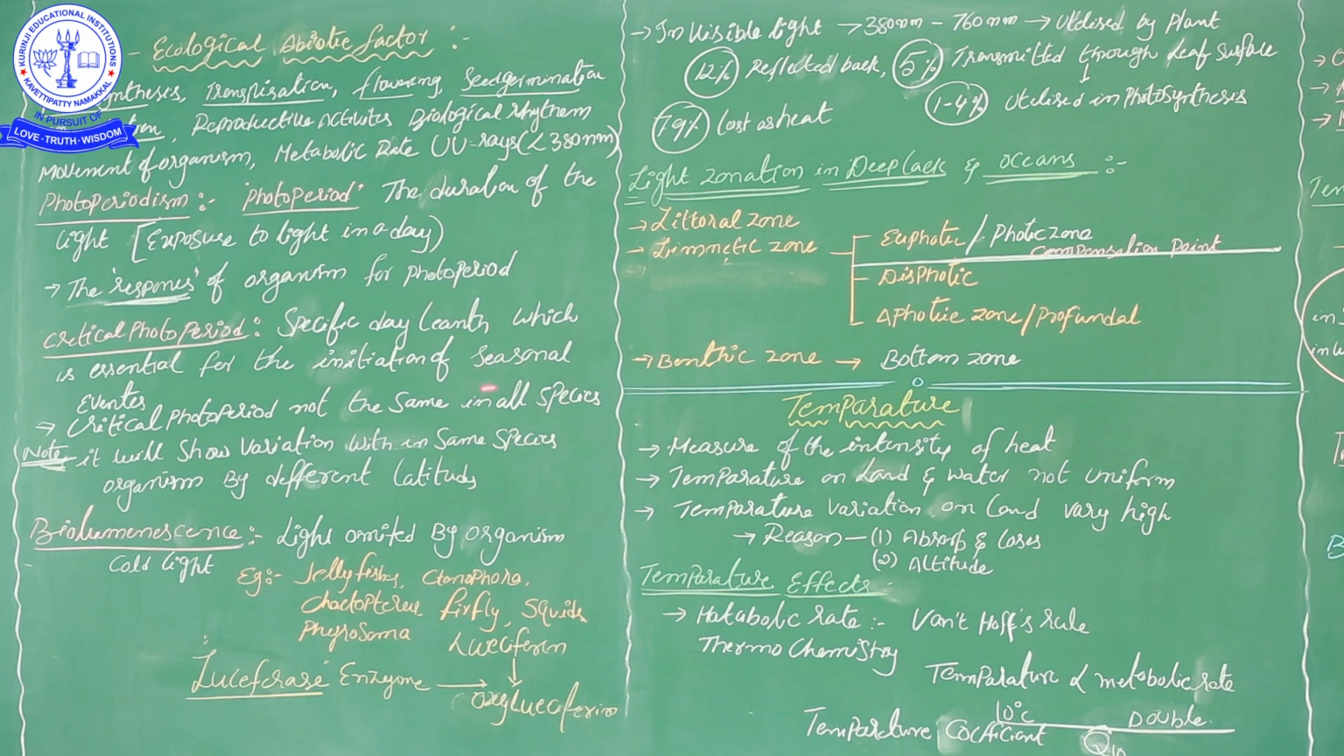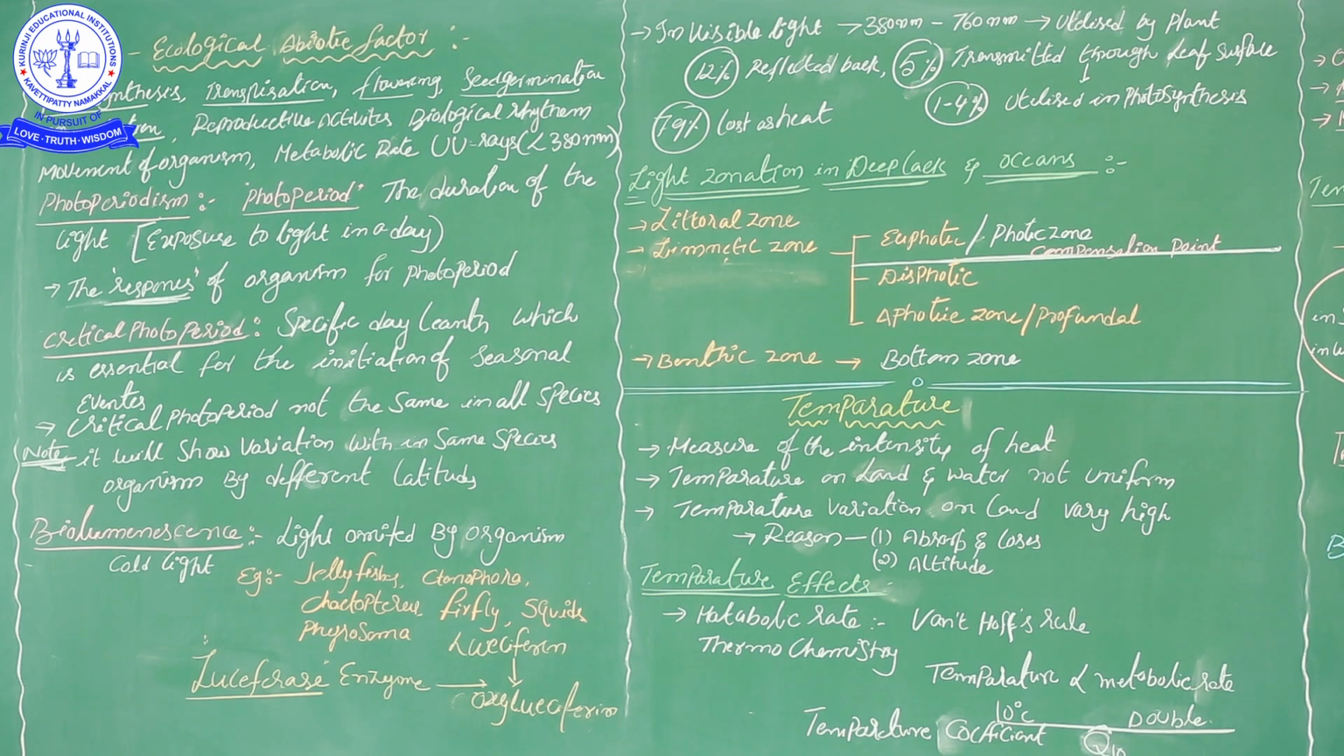Okay. Why does seasonal variation happen? We already discussed this in the first video. When the earth rotates around the sun, seasonal variation occurs. By the rotation of the earth, the sun's influence on light and temperature shows some variation in the earth's atmosphere. Correct. So here, critical photoperiod means a specific day length.